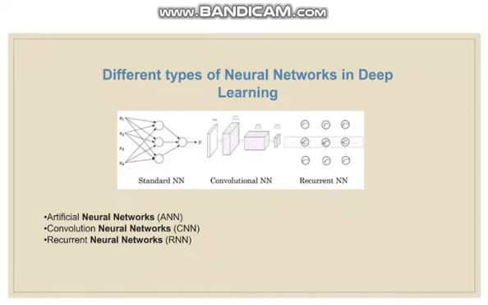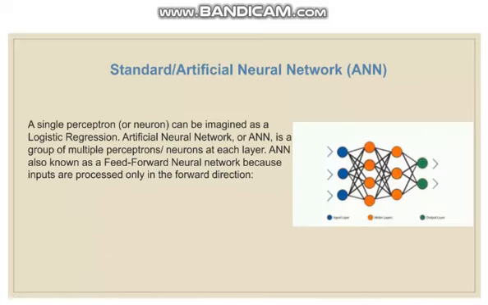Different types of neural networks in deep learning: artificial neural network, convolution neural network, recurrent neural network. Standard or artificial neural network: a single perceptron can be imagined as a logistic regression. Artificial neural network, or ANN, is a group of multiple perceptron neurons at each layer. ANN is also known as a feed-forward neural network because inputs are processed only in the forward direction.